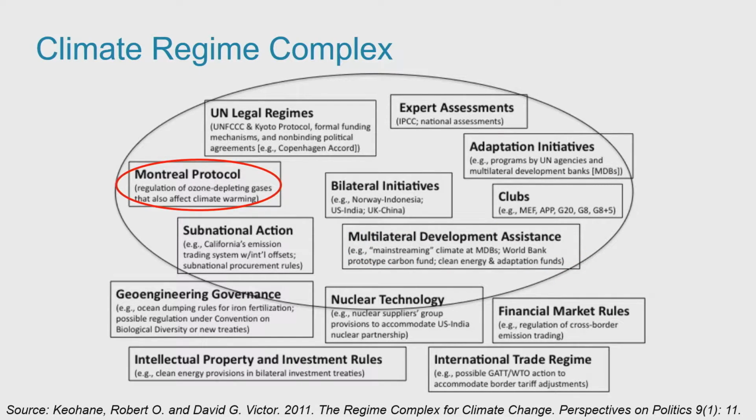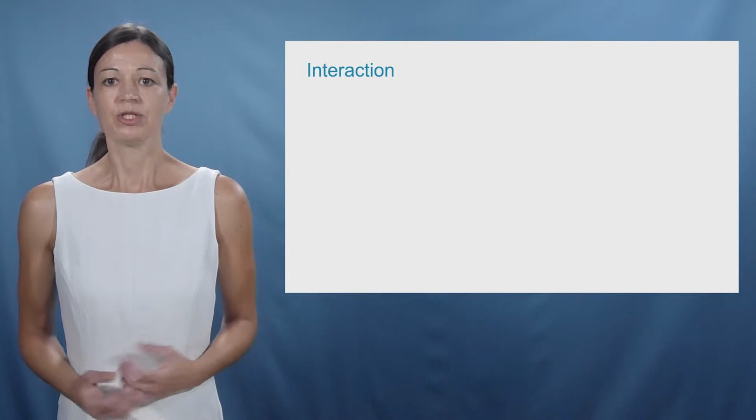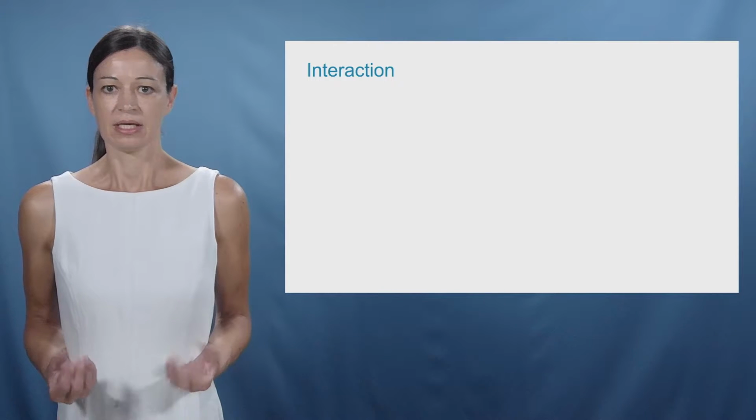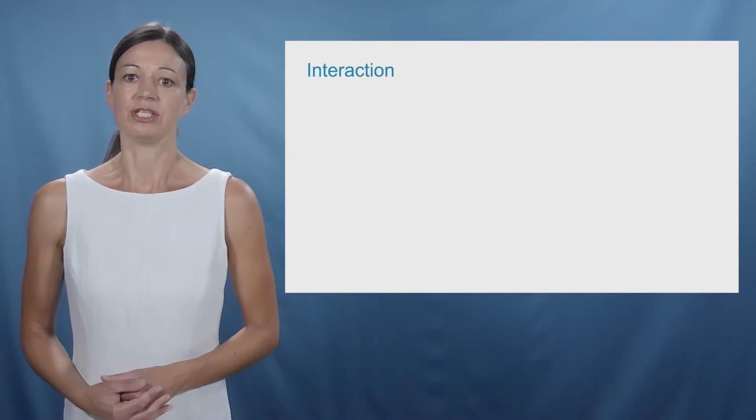The Montreal Protocol regulates ozone-depleting substances that also affect climate change. These are just a few examples of the interaction within the climate regime complex. I'm sure that you can find more institutions that belong to the complex and more interactions among them. Let's now zoom into the interaction between two institutions. This is basically picking one of the connections that bind the regime complex together.